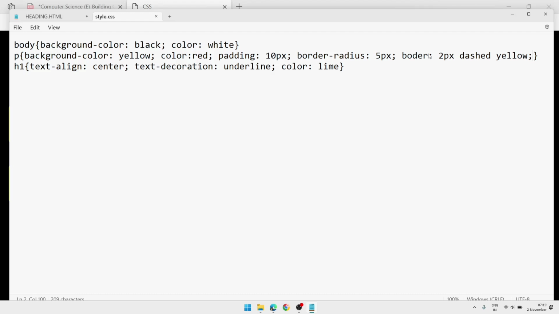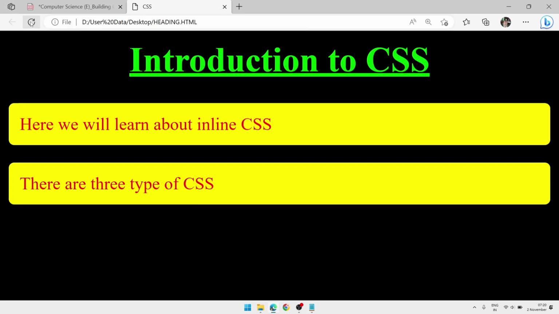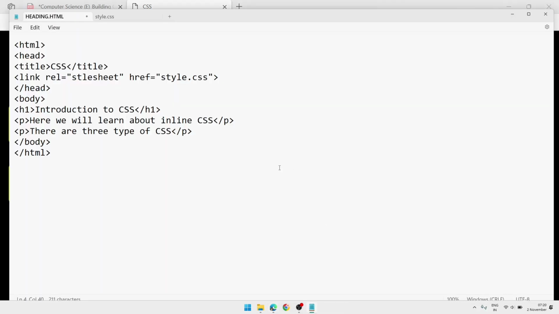Now let's see. I have made the changes only to the style file. See, in the HTML file I have done nothing. Now if I reload the page, it's not applied. Let's go and check what's wrong there.